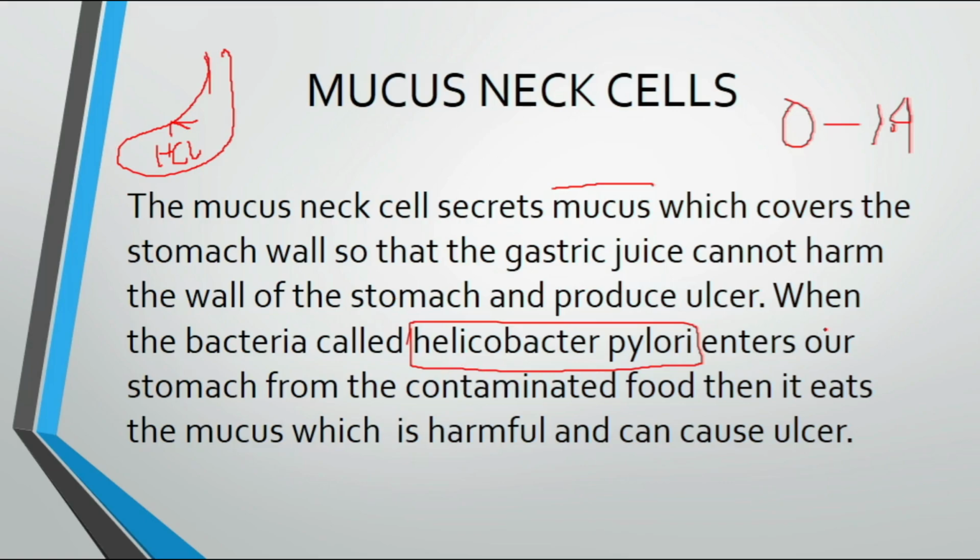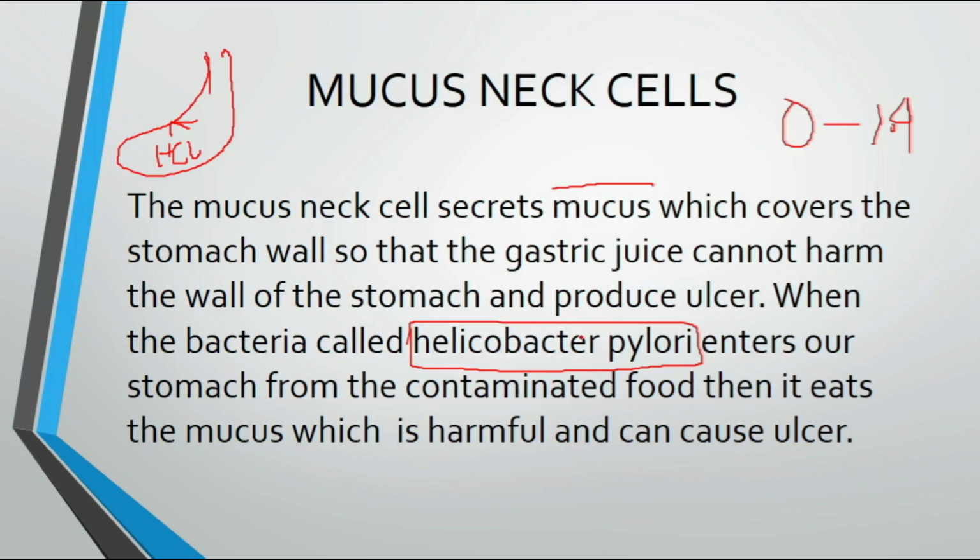And what is this Helicobacter pylori? If Helicobacter pylori enters our body, then it eats the mucus. It has its favorite food. Like suppose you have your favorite food as ice cream. Helicobacter pylori is one bacteria whose favorite food is mucus.